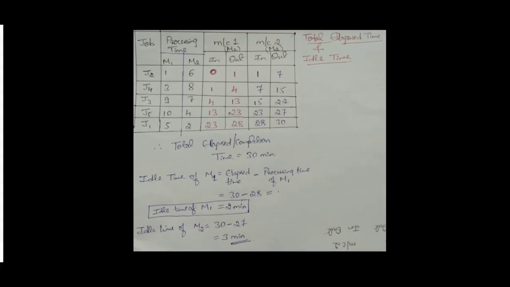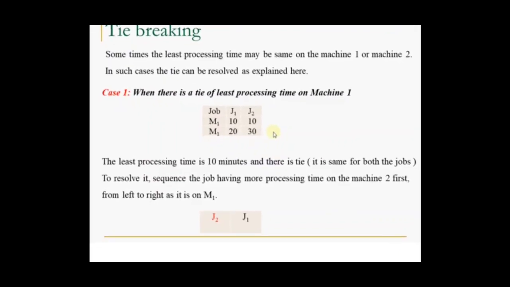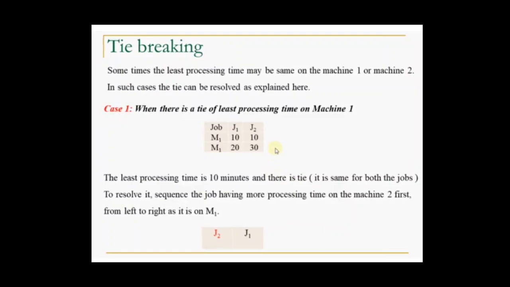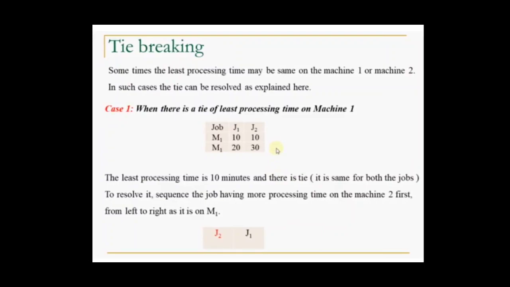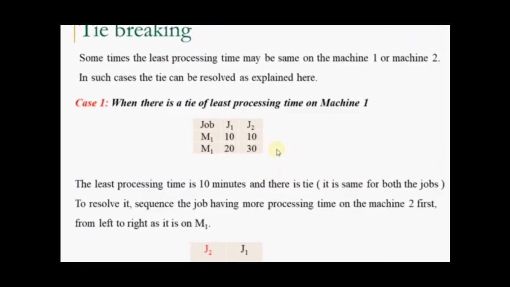Okay, next we'll look into another concept, that is tie breaking. It means sometimes the least processing time may be the same on machine 1 or on machine 2. In such cases the tie can be resolved as explained here. Just consider case 1, when there is a tie of least processing time on machine 1. Just consider this example: the jobs J1 and J2 are given, and M1 and M2. The processing time for job 1 on machine 1 is 10,